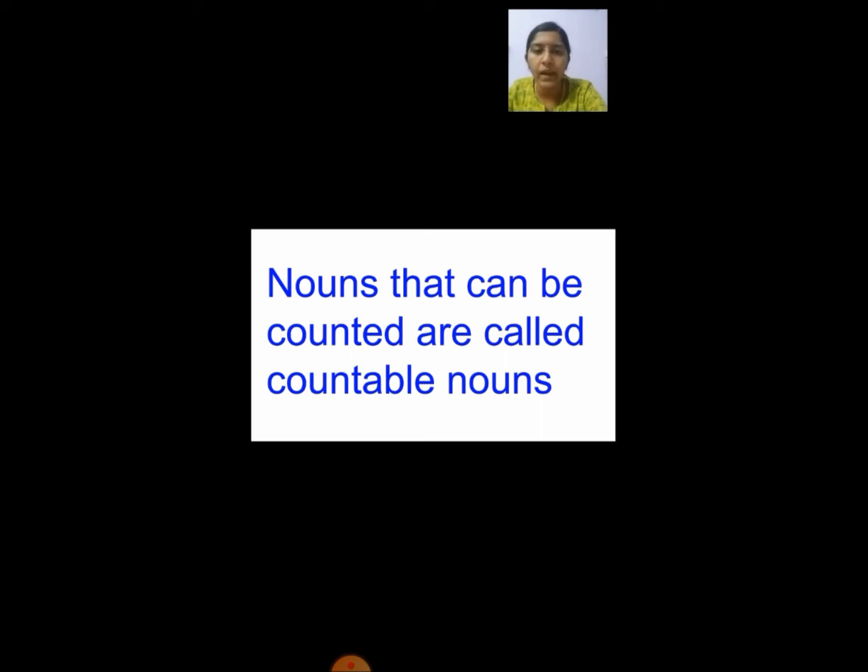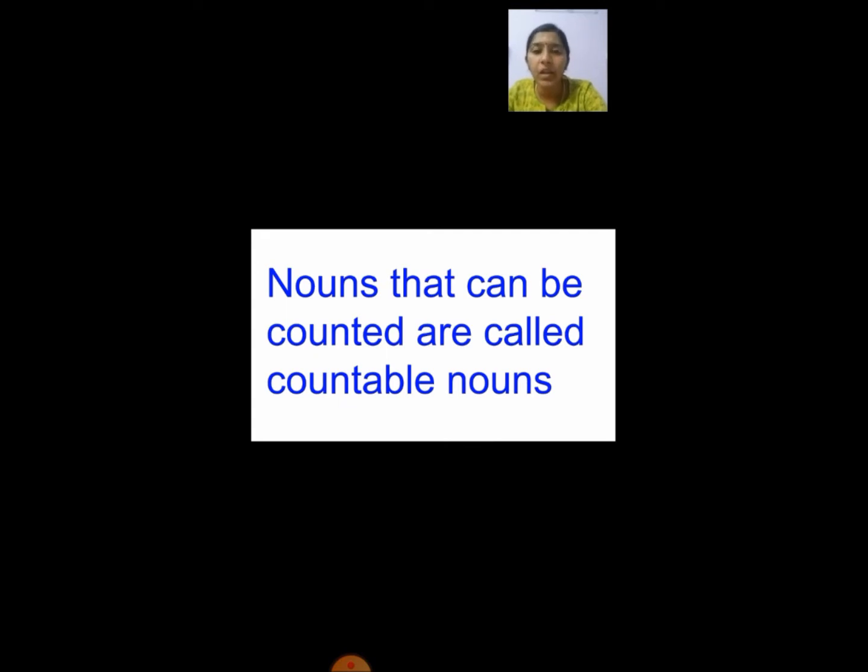So for example, you will have your pencil box. In that you might have 2-3 pencils. When you open the box, can you count how many pencils you have? Yes, we can count it. And you can also count if you have snacks, biscuits, the number of biscuits there. How many biscuits are there in your pack? Like that you can count. So nouns that can be counted are called countable nouns.